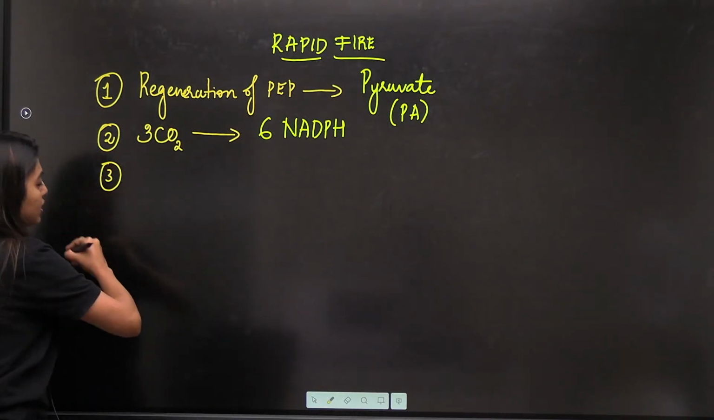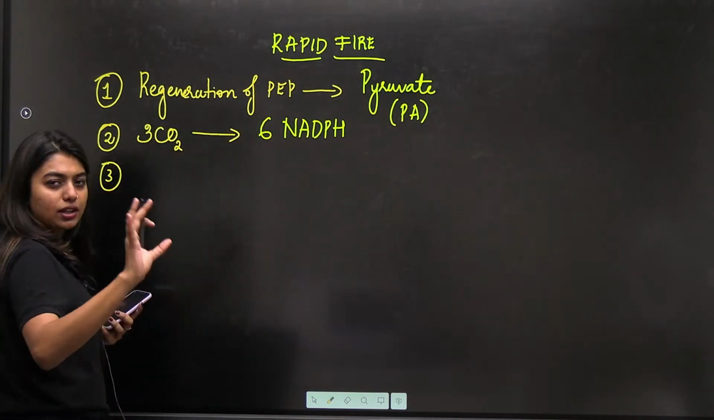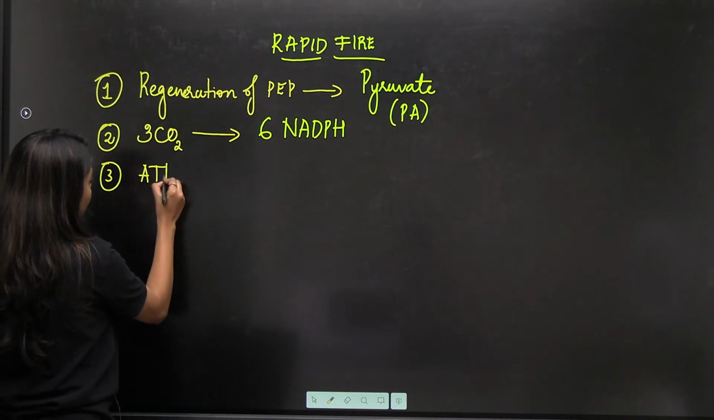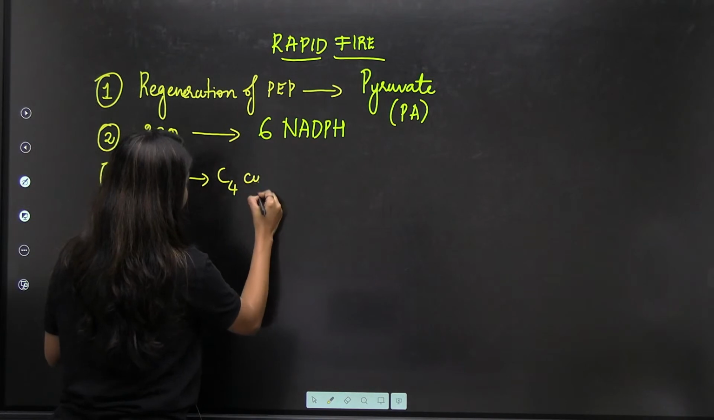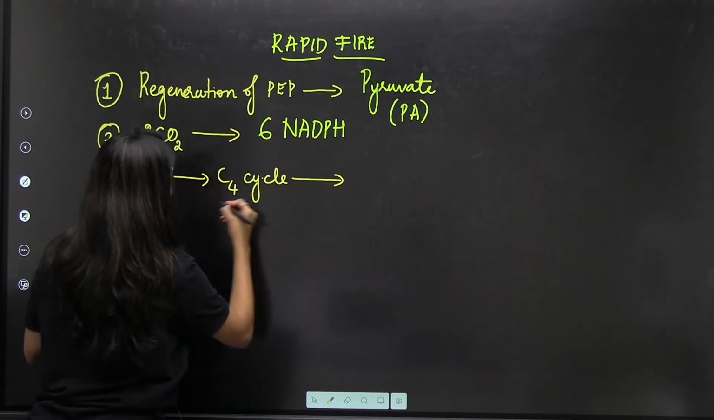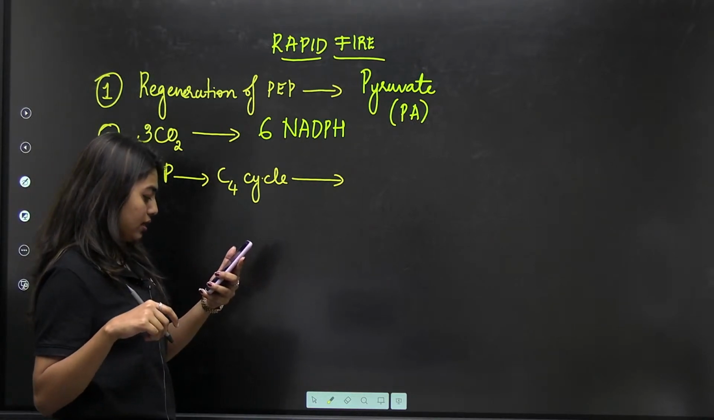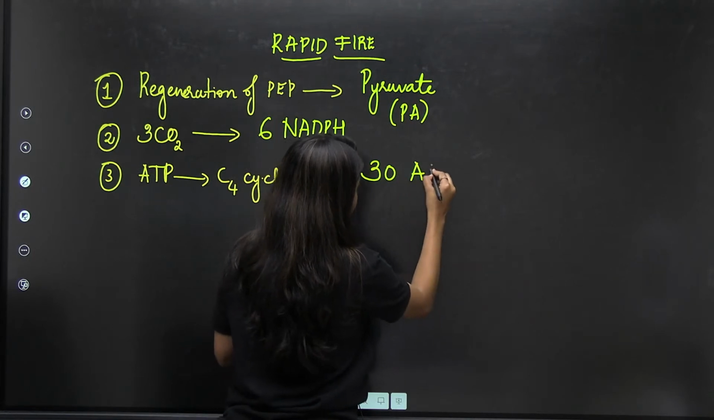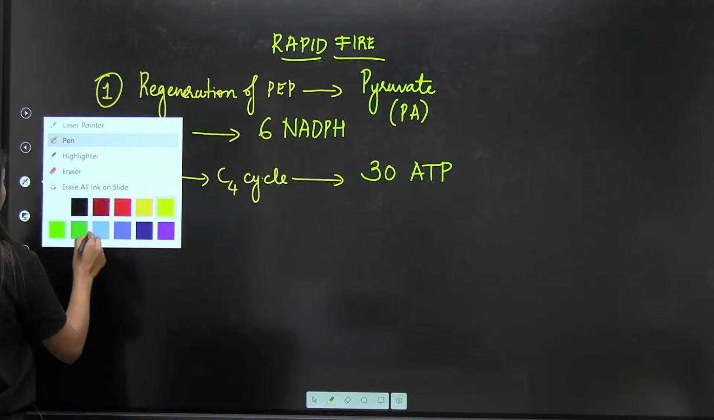Now, third question, students. How many ATPs are totally required for the C4 cycle to happen? C4 cycle. Total number of ATP I want. Nandini, very good. 30 ATP. Students, you have to be fast, okay? Rapid fire means you have to be fast.